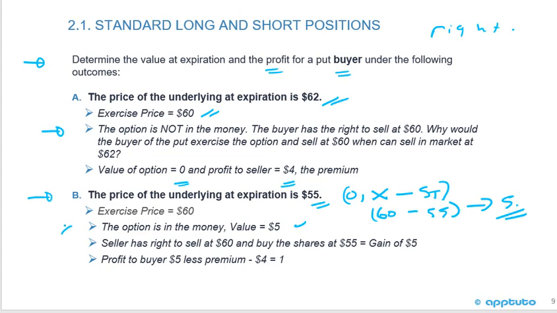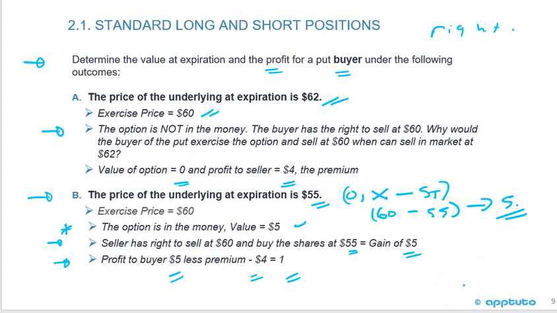But what we didn't do in the previous LOS is look at the fact that we had to buy that option, so what was my break even and what was my profit? So the holder has the right to sell at 60, buys the shares at 55, so I have a gain of 5, but I had to pay for that right. I had to pay the premium. So the profit to me, the buyer, is the $5 less the premium of 4, so I had a profit of 1. Okay, these are not too difficult.